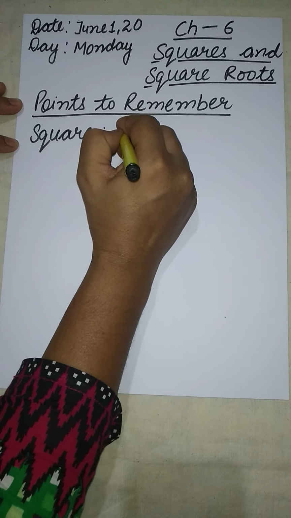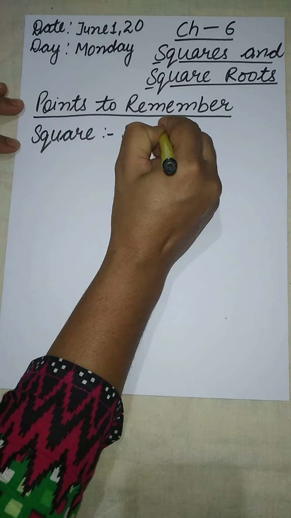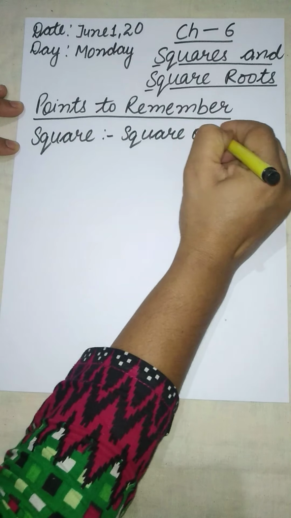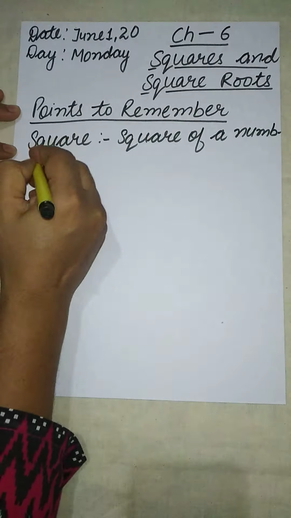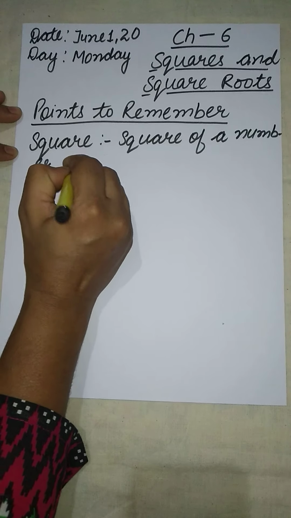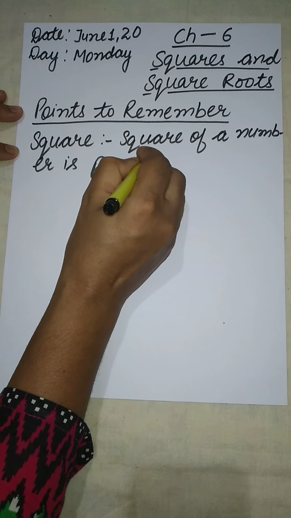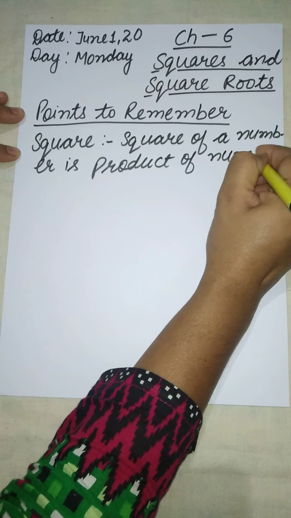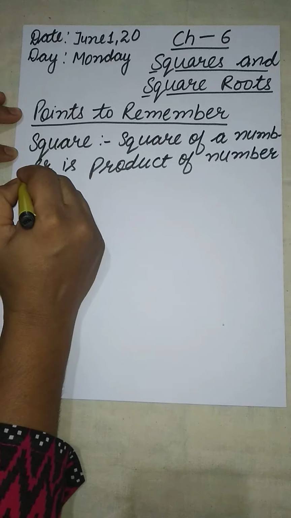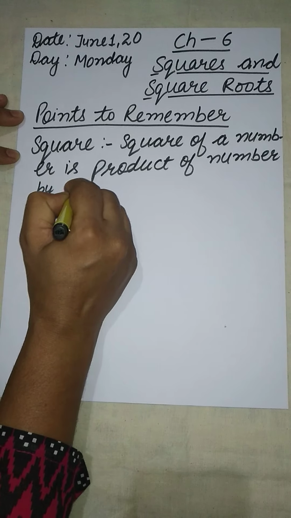Square of a number is the product of the number by itself.